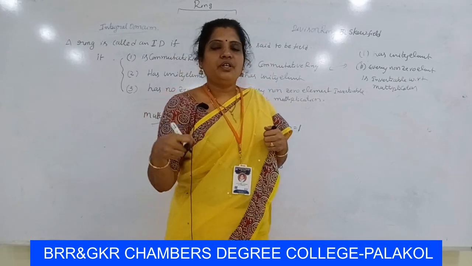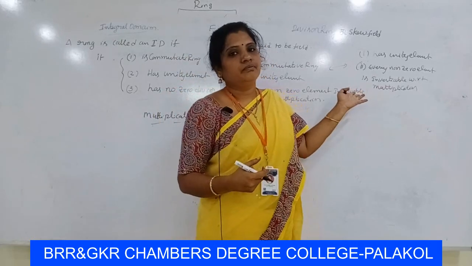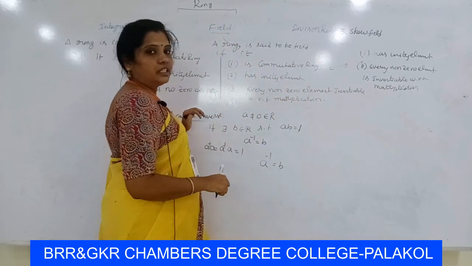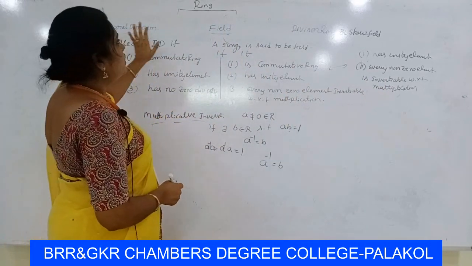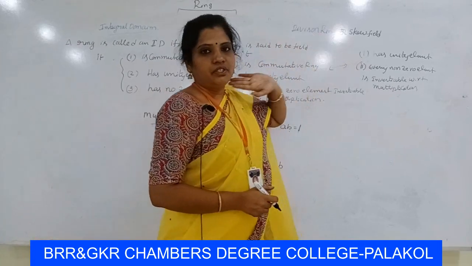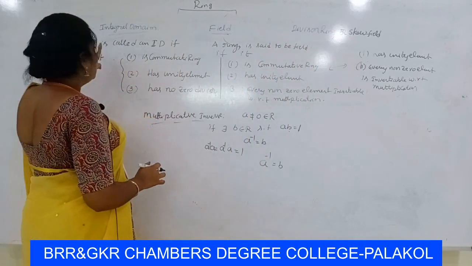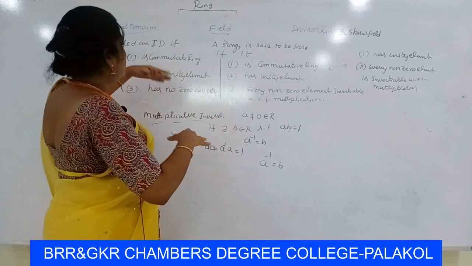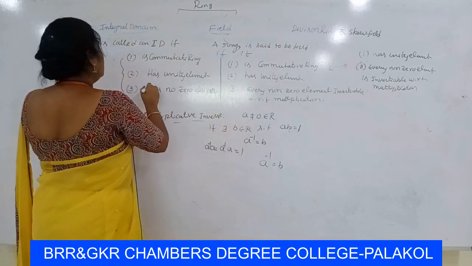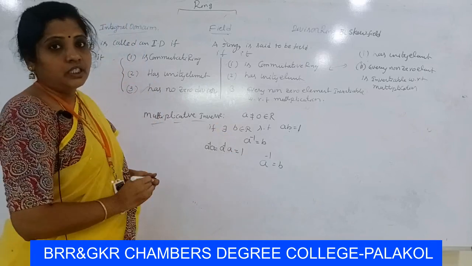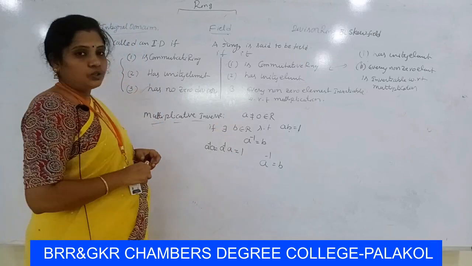So a commutative division ring is field. So three types of rings, those are integral domain, field and division ring. A ring is called an integral domain if, first of all, it is commutative and has unity element. Here no zero divisors. So integral domain has no zero divisors.